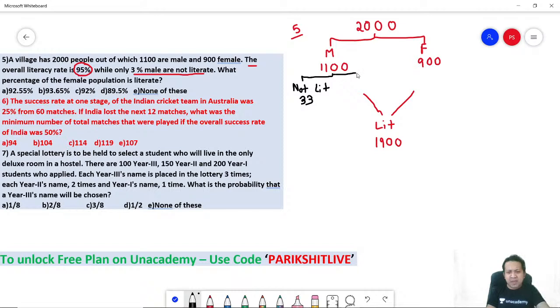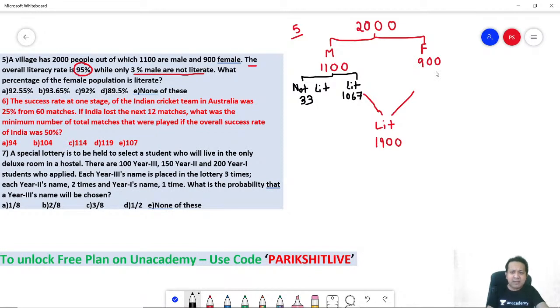So the remaining males must be literate. How many remaining males are there? 1100 minus 33, right? That must be 1067. 1100 minus 33 is 1067. Correct? Perfect. So out of 1900, 1067 are from males.